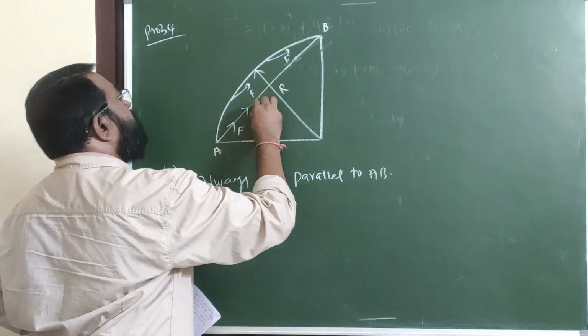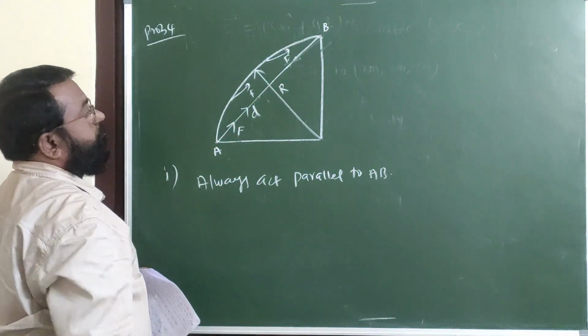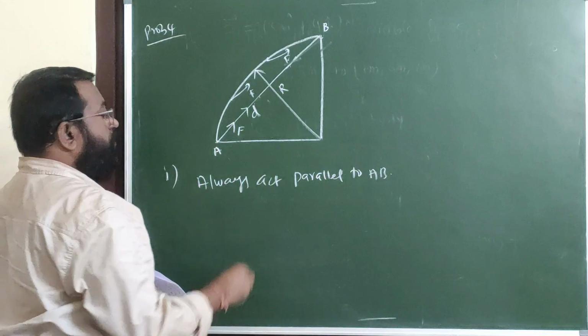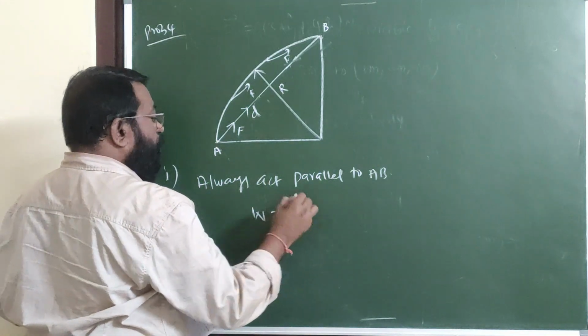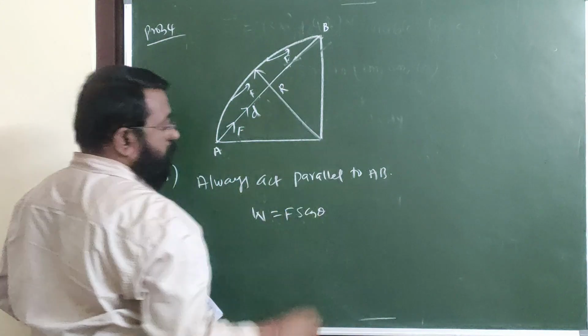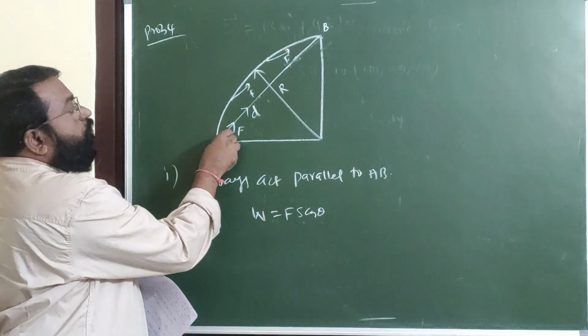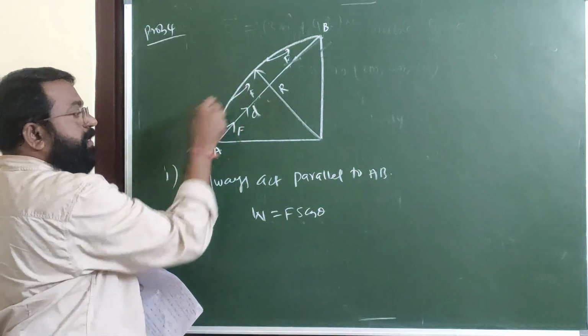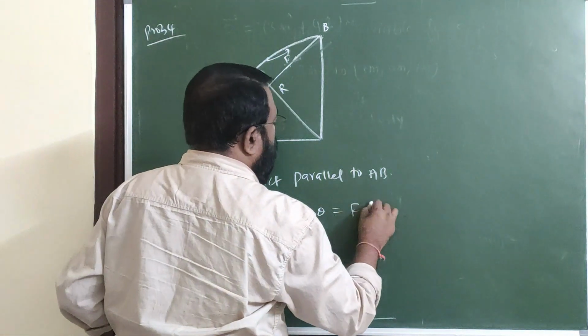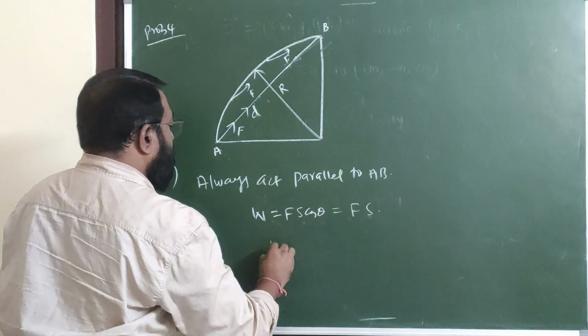And this is the displacement also in this direction. D is from A to B. This is a displacement. Work done, W is equal to Fs cos theta. Here force and displacement are along same direction. Therefore, theta is 0, cos 0 is 1. This becomes force into S.